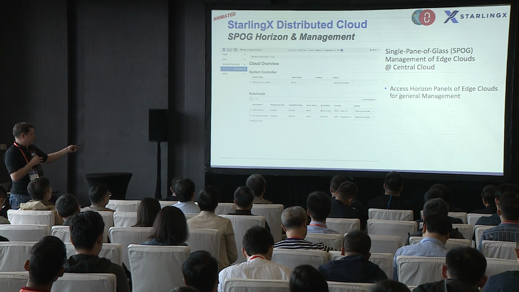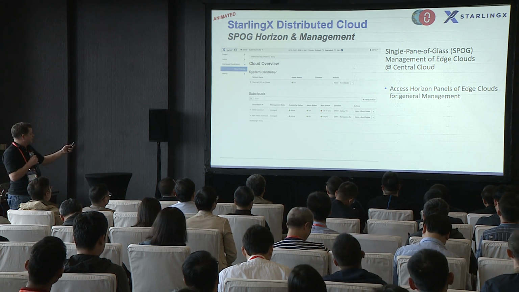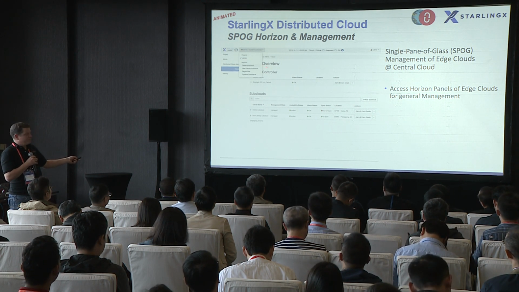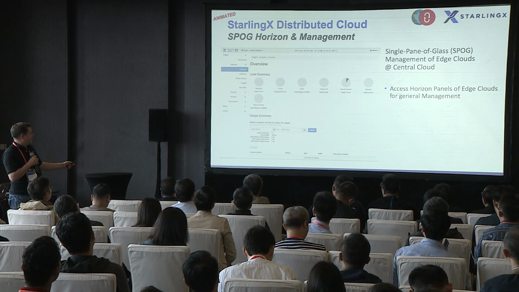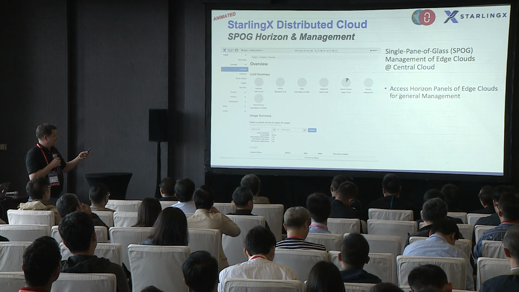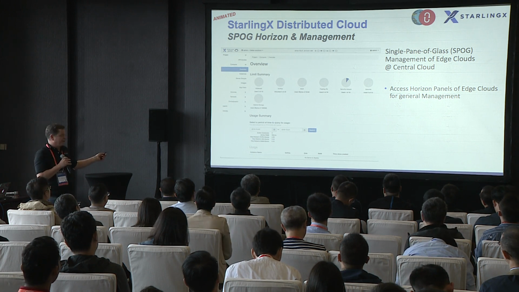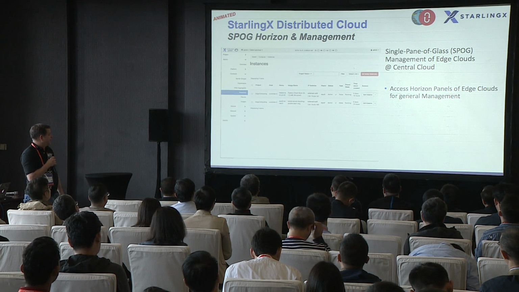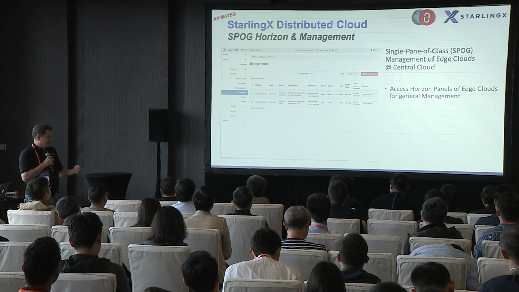Again, I'm showing the Horizon page on the central cloud. In the distributed cloud subclouds, I can go up to the project and region menu and select the Dallas subcloud, and now I'm on a Horizon page at the subcloud, and I can navigate anywhere in here to configure volumes or configure instances. I just show here going to the admin compute instances page to see what instances I have running there.